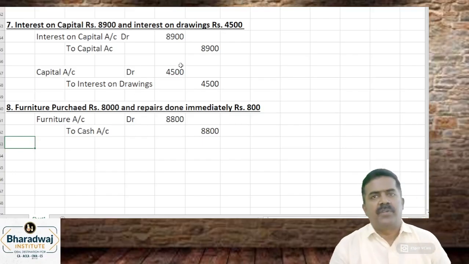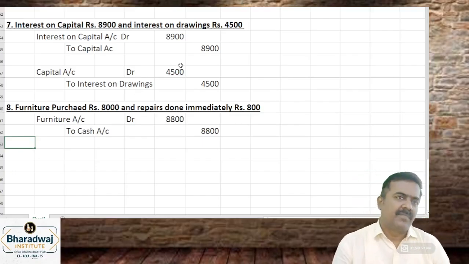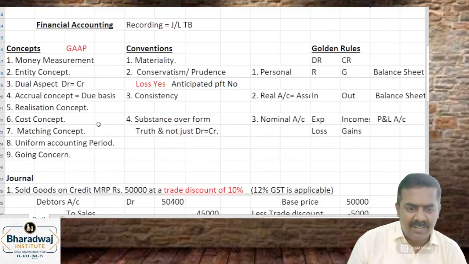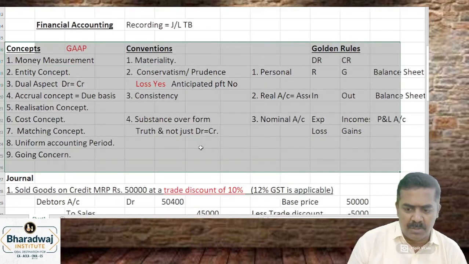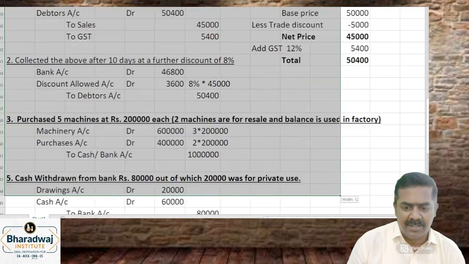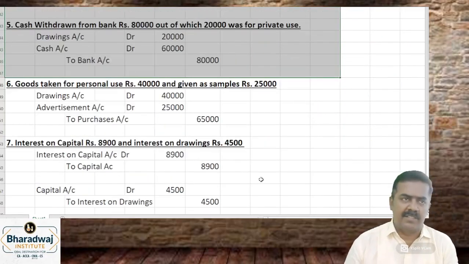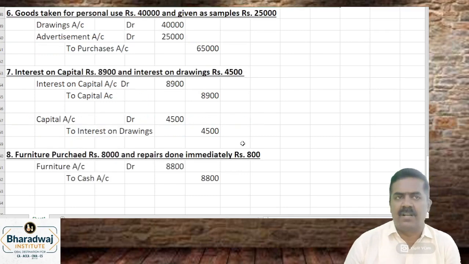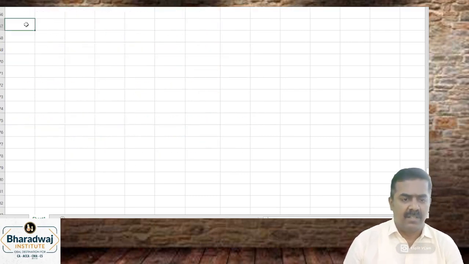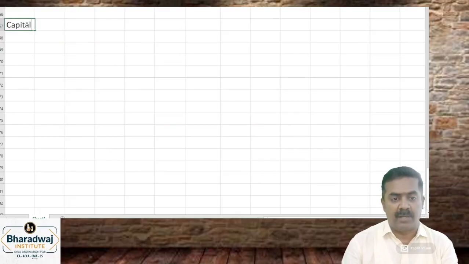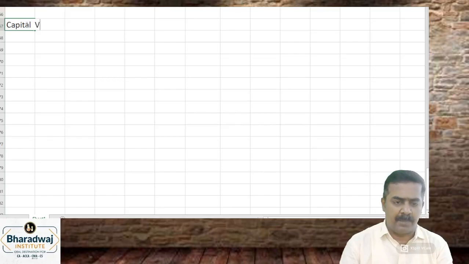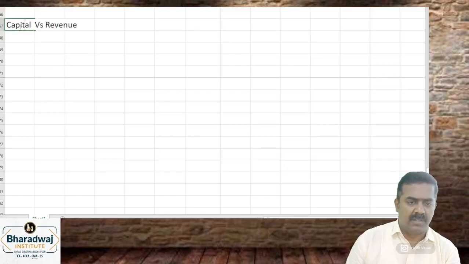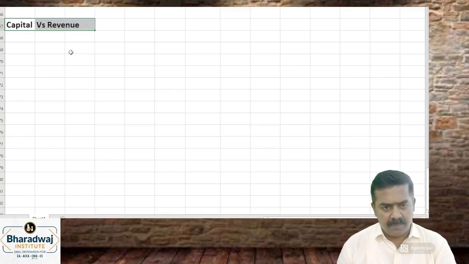So far, what we have revised: branches of accounting, then concepts, conventions and golden rules, then we have learnt certain different journal entries than what we did in our plus one and plus two or foundation regular classes. Next, this is one of the most important concepts. Every time 3 to 4 questions are tested. Capital versus revenue. We'll discuss this.